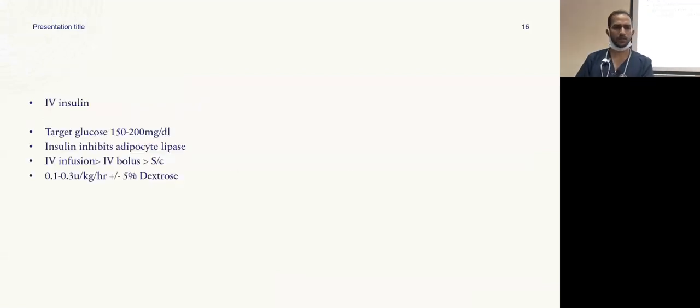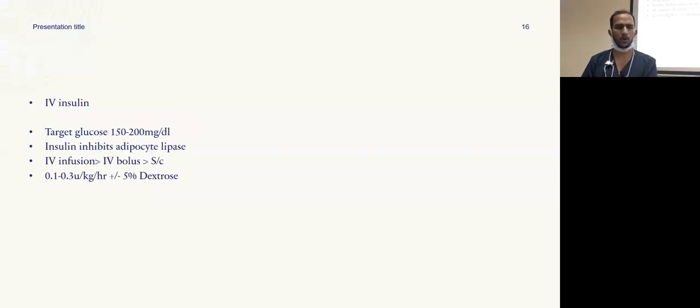The second option we had was IV insulin. How do we use it and how does it help? Insulin inhibits adipocyte lipase, which is one way of reducing triglyceride and fatty acid entry into the blood circulation. How do we start it and what do we target? Glucose should be maintained at about 150 to 200 to avoid hypoglycemia.